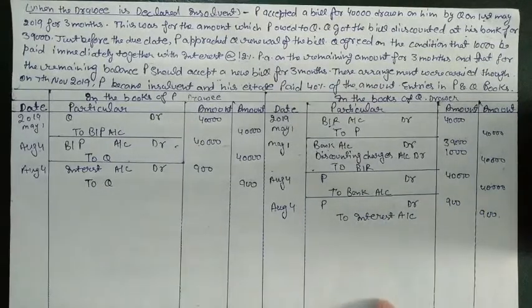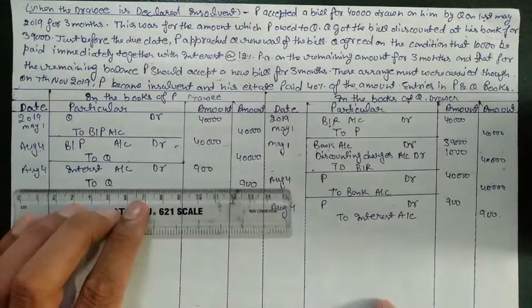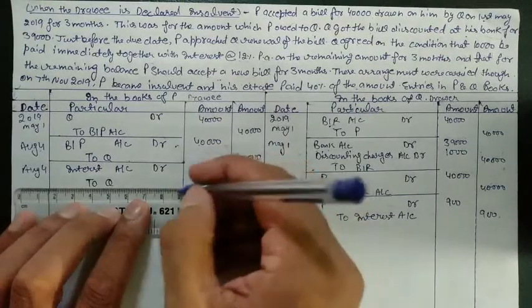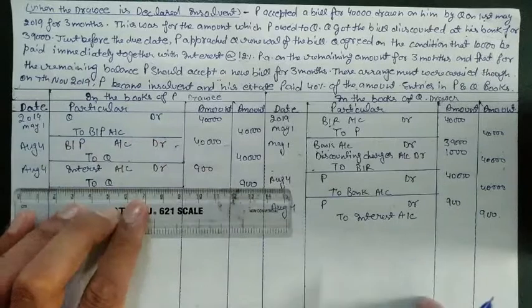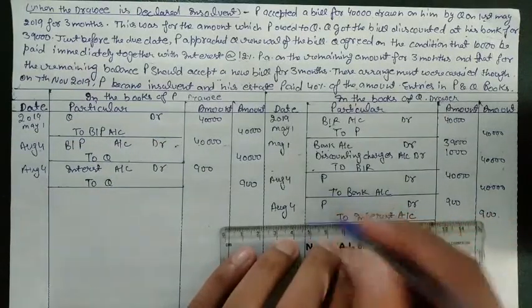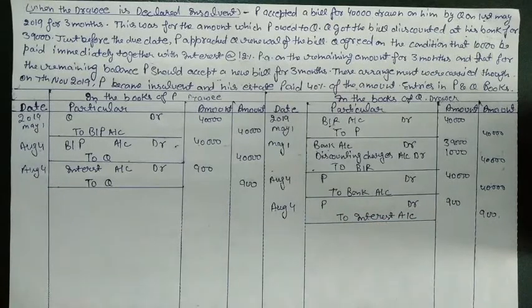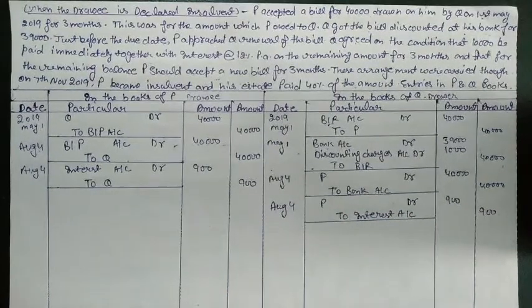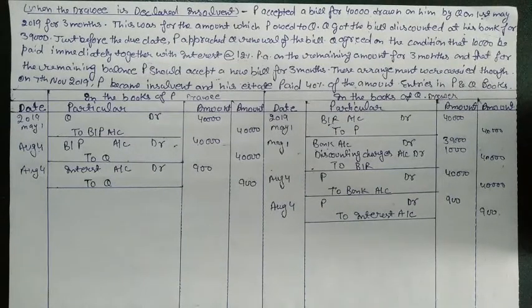What happened? Before receiving that interest in cash, first we need to generate that in the account of both Droy and Drover. Because if we have only P standing for 40,000 in our books, how can we receive 40,900 from P? If we received 40,900 from P without crediting interest earlier in his account, that means we are indebted to P for 900. हम अब उसके कर्जदार हो गए 900. So first we need to generate it in his account.